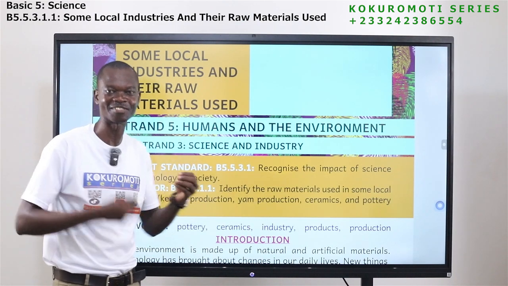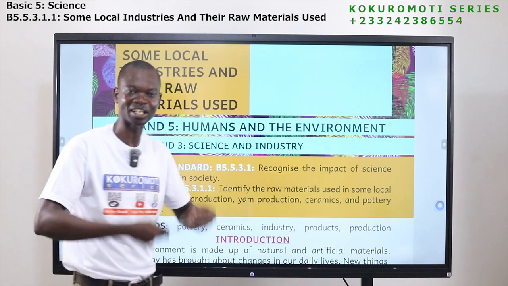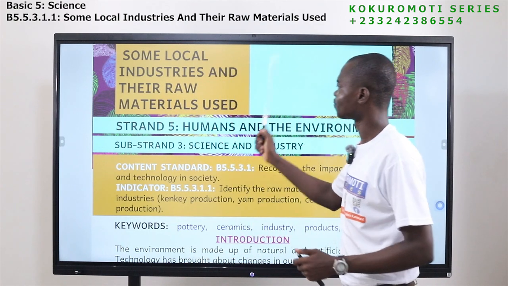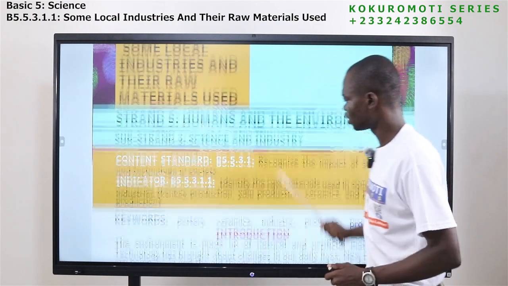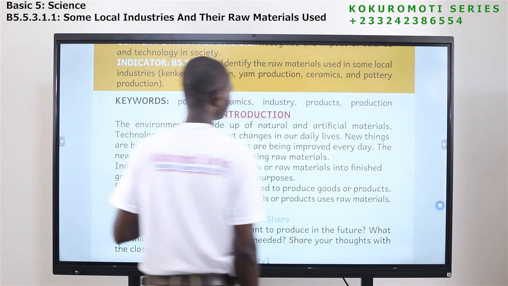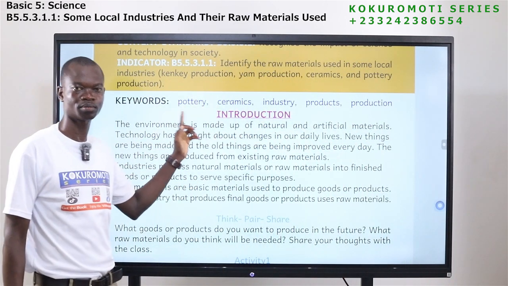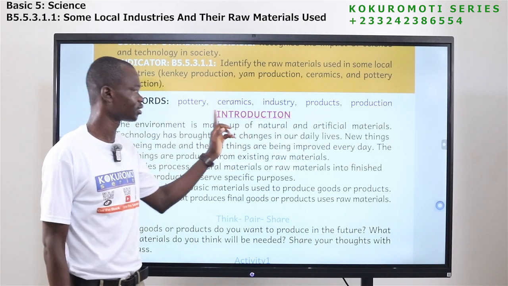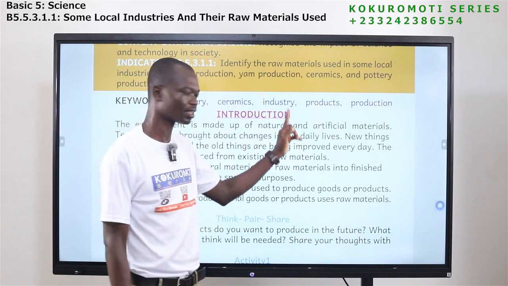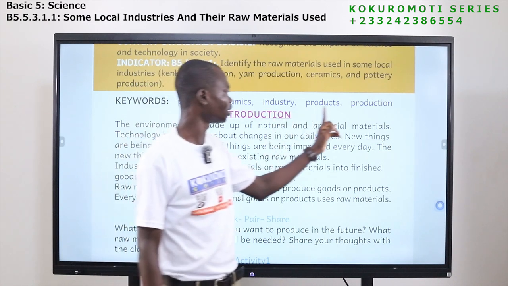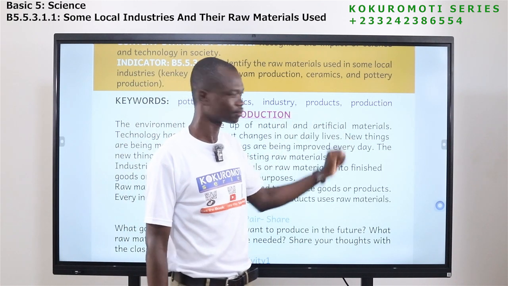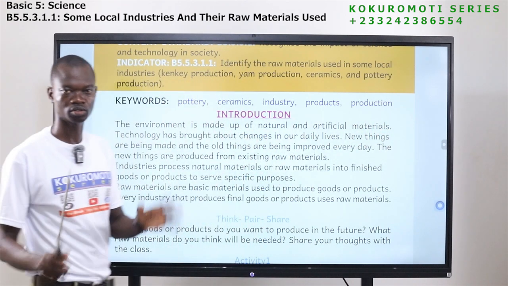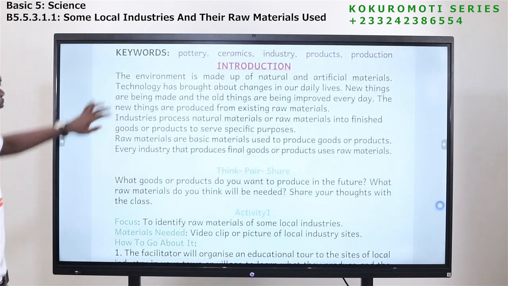So today we are going to look at some things that we can do when we grow, to get more money. The topic is some local industries and their raw materials used. Let's look at the keywords. Poultry. The next word is ceramics. The next word is industry. We have these products. This is production. All these words, you get to understand them. Don't worry. Let's move on.